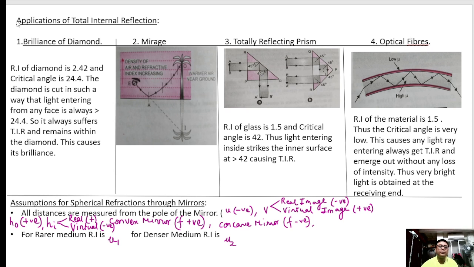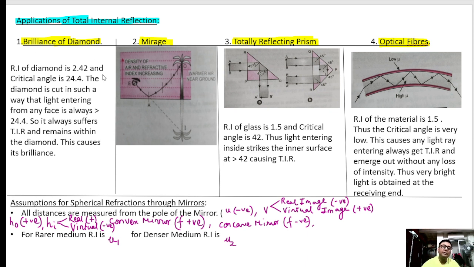Applications of total internal reflection. As we all know, there are certain applications of total internal reflection. Number 1 is brilliance of diamond. Number 2 is mirage. Number 3 is totally reflecting prism. And number 4 is optical fibers. These are some very important applications. So let us see them one by one.